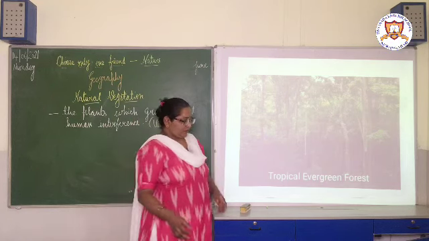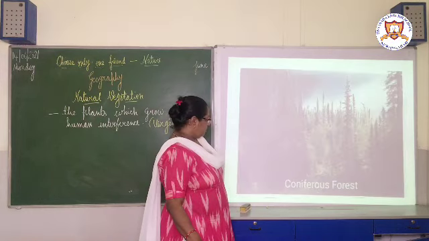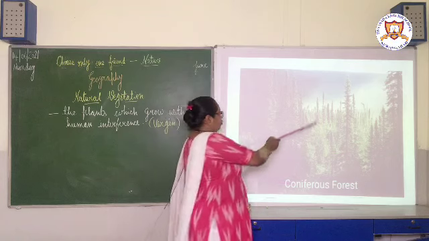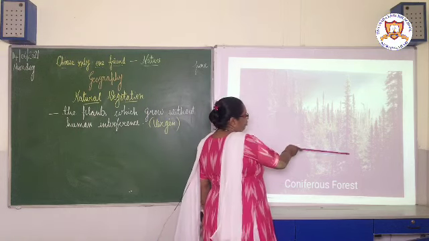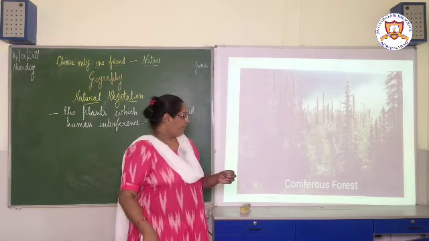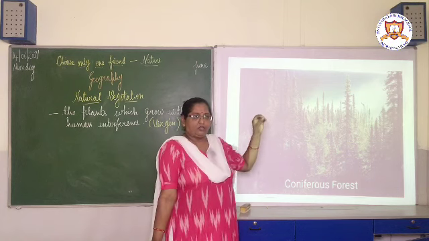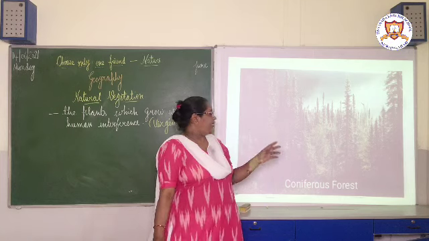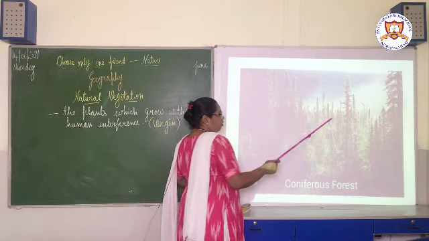Okay, now going to the next one, the coniferous forest. Now you can see in the coniferous forest, the trees here are tall, okay, and they are thin also, and their leaves are pointed. Okay, why are they pointed? Because if they receive much rainfall, the water drops can slip from their leaves. So that's why the leaves found in this coniferous forest are pointed.